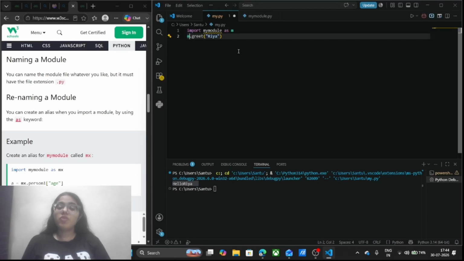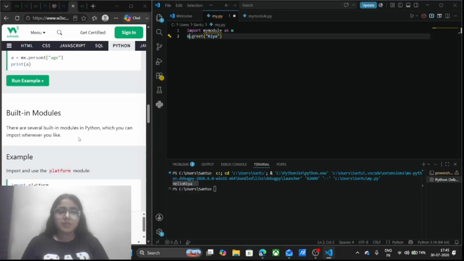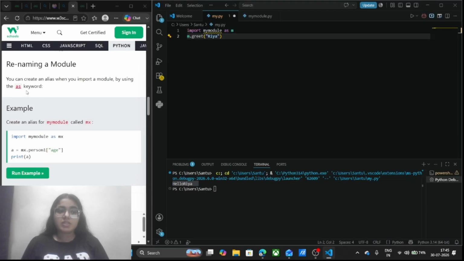It is going to work as a short name for a module. Like we have short names in our house, and our mother used to call us using that name. Similarly in Python also, we have a short name. It is called an alias. It is written here, this is called aliasing. We can create an alias using the as keyword.